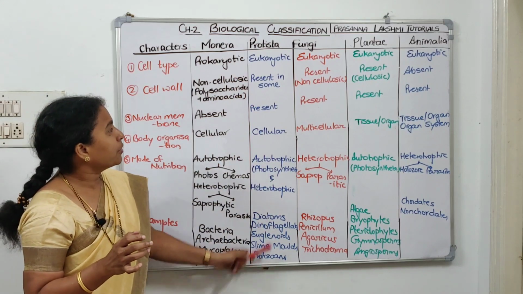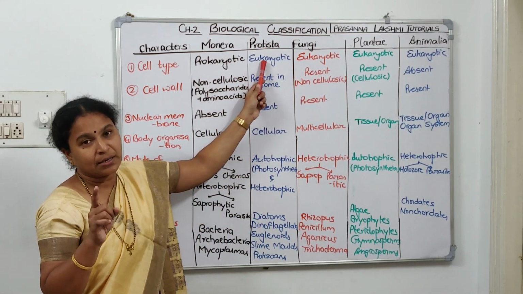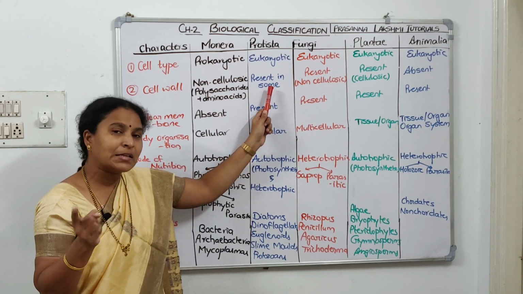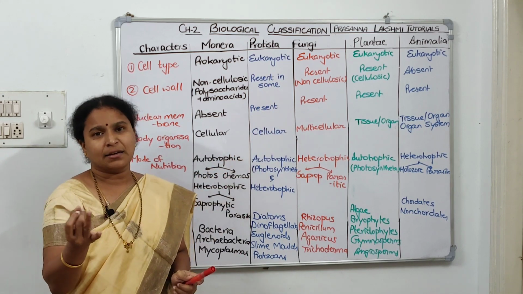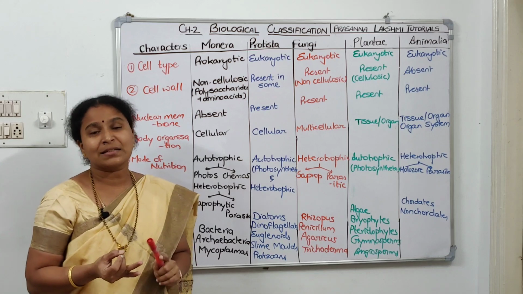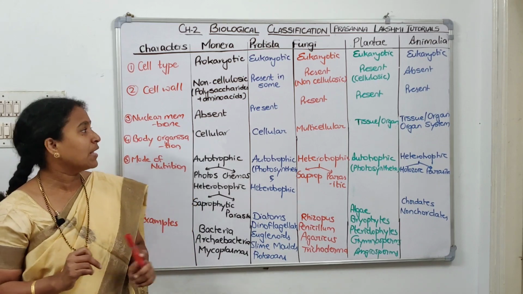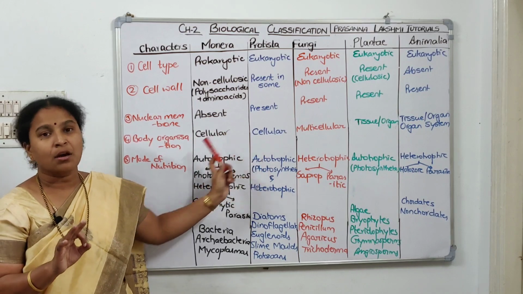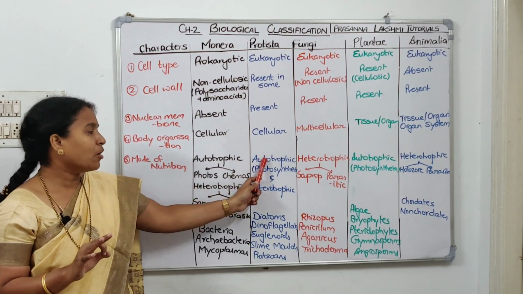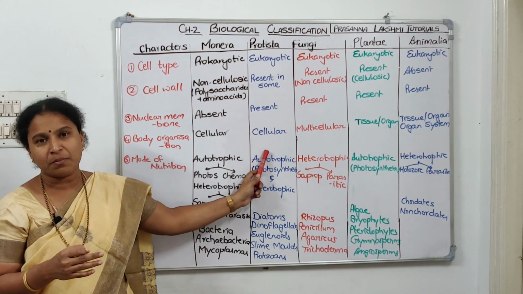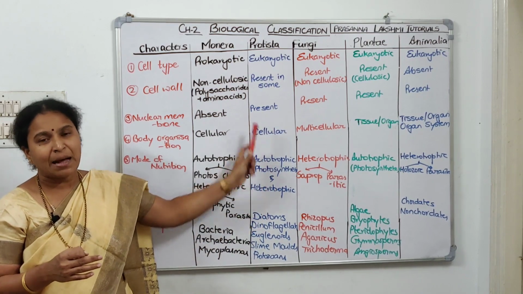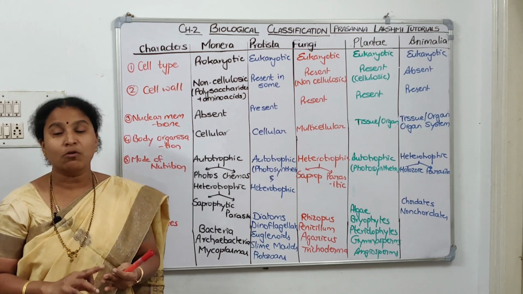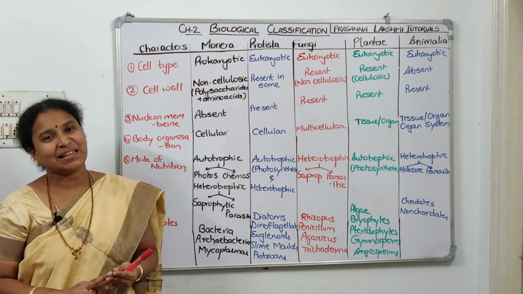Coming to Protista. Protista is unicellular eukaryotic kingdom. Some will have cell wall. Diatoms and Dinoflagellates will have cell wall. Euglenoids and slime molds and protozoans will not have cell wall. Now body organization, it is unicellular only but eukaryotic. Mode of nutrition, some are autotrophic members here, some are heterotrophic members here. Examples of Protista, as I just told, are diatoms, dinoflagellates, slime molds, euglenoids and protozoans, the examples of the second kingdom, Protista.